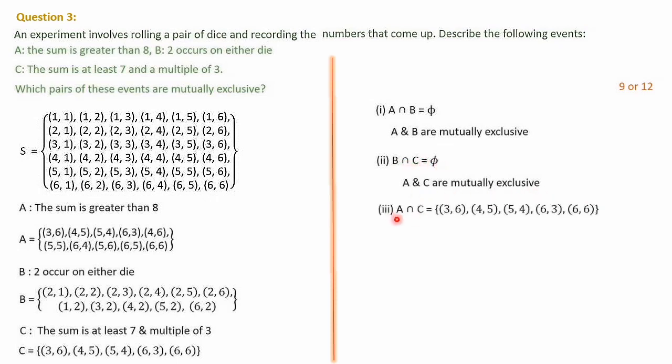Next is A intersection C. First and last, A and C, when you take, there are so many common elements. Here you can see 3 6 is common, then 4 5 is common, then 5 4 is common, then 6 3 is common, then 6 6 is common. So these many elements are in common. That is not equal to a null set. Means A and C are not mutually exclusive.